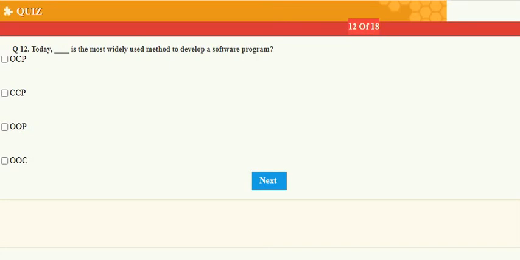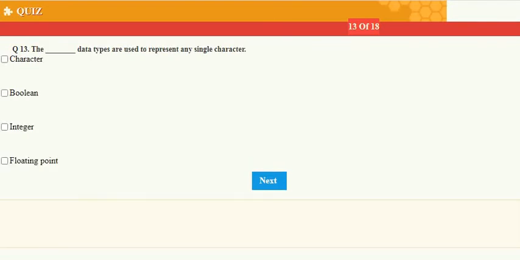Today, the dash is the most widely used method to develop a software program. The answer will be OOP.